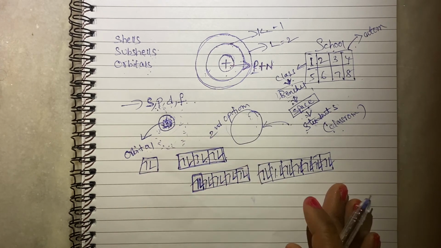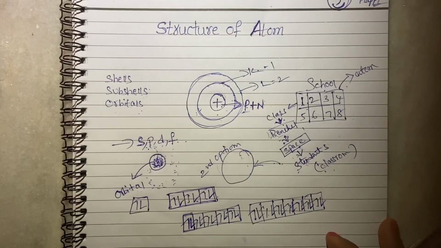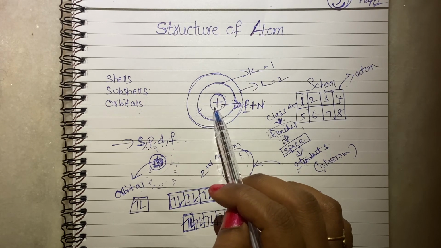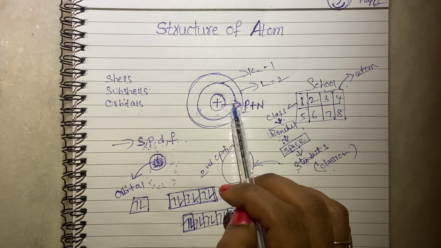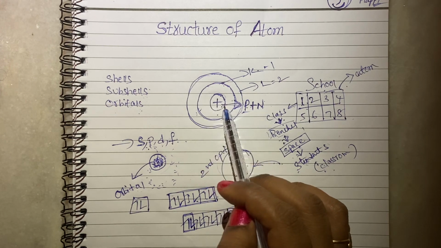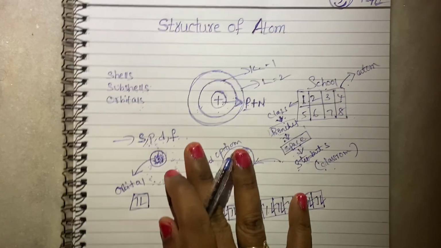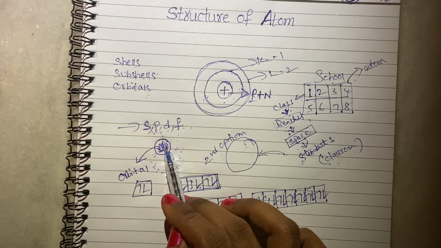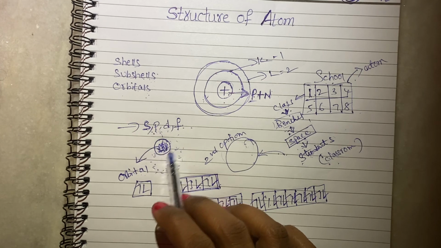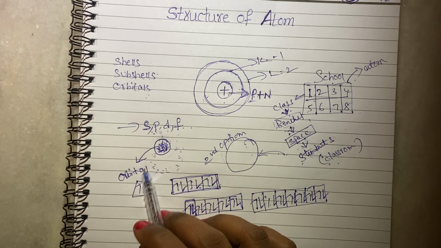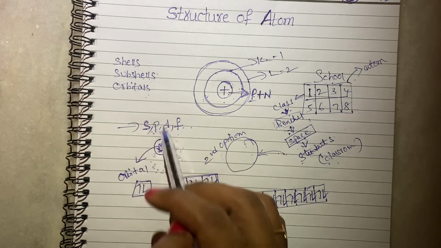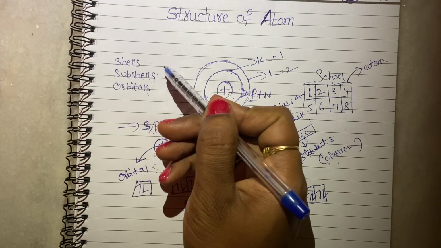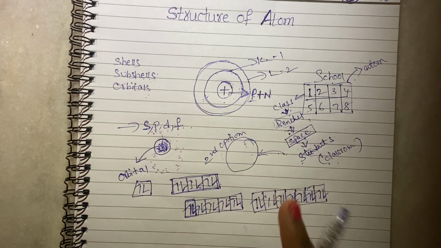This is about the atom. Once again we'll revise this. Inside the atom, the nucleus is there. The center of the atom is the nucleus. Protons and neutrons are there. Around the nucleus, the electrons are revolving like this. You have to imagine where the maximum probability is there; that space is called orbital. Where are the orbitals present? Orbitals are present in the subshells. Where are the subshells present? Subshells are present in the shells. Okay. This is about the atom.